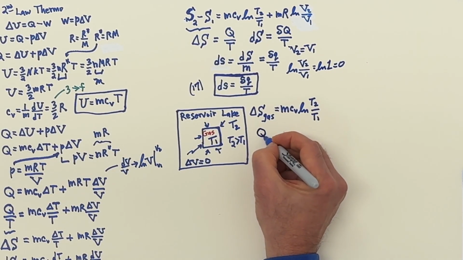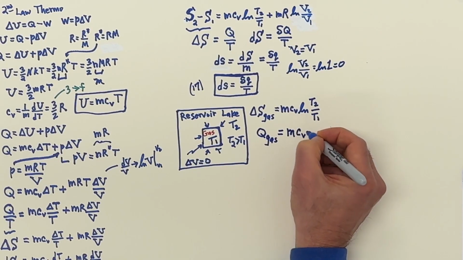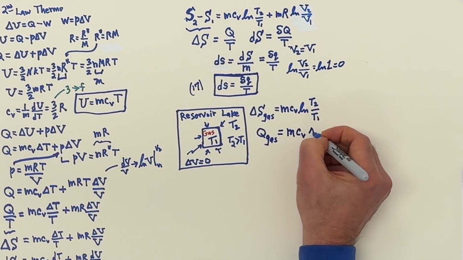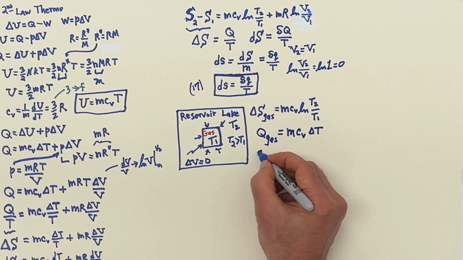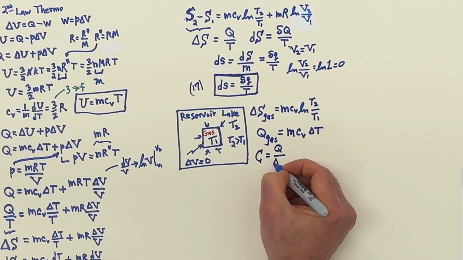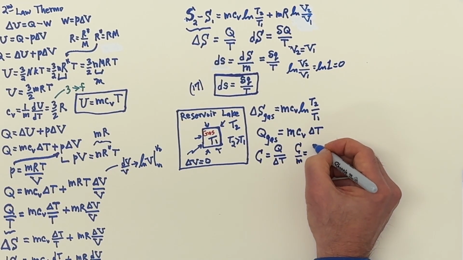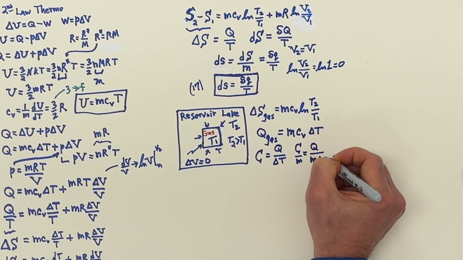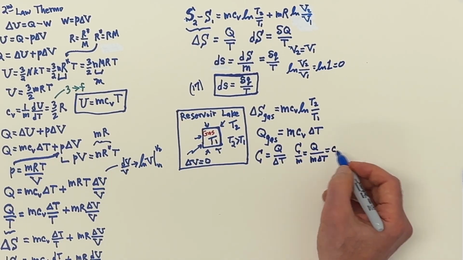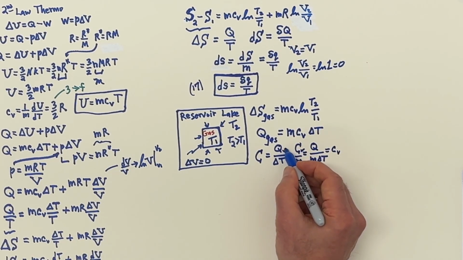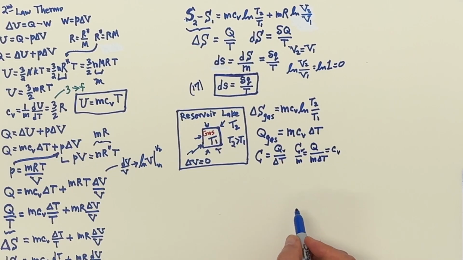Remember that the transfer of heat into the gas is equal to the mass of the gas times the specific heat at constant volume of the gas, since that's what we're dealing with here, times delta T. You might recall that your definition for heat capacity is you take the heat and divide by a delta T. And then if you divide this big C by M, you then get Q over M delta T. So all I did here is I took the Q and said, since this is the little c, and we're doing constant volume, we could put a little v there and a little v there, and remind us that's a constant volume case, then this is saying that the Q is M delta T times CV. So that's kind of a neat little relationship.